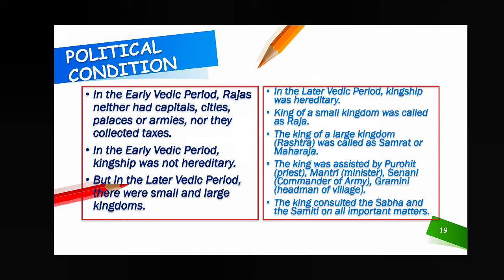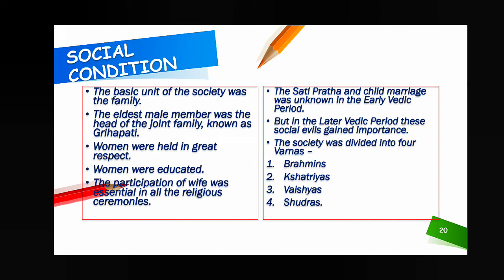Next, social condition. The basic unit of the society was the family. So the concept of living in a family, and who will be the head of the family, was there. The eldest male member was the head of the joint family, not the female member. So the society was male dominated. That's why the head of the family was a male member, known as Grihapati.